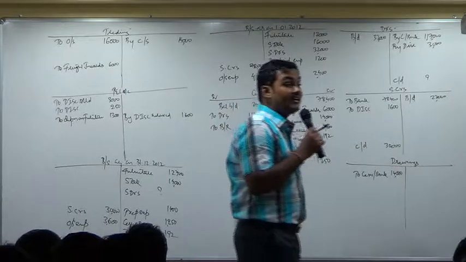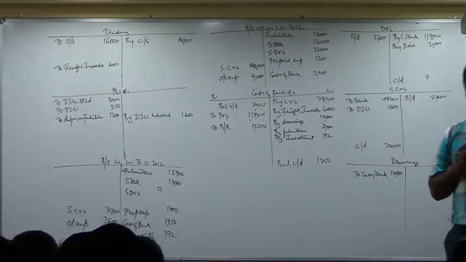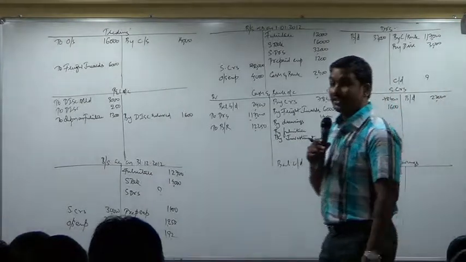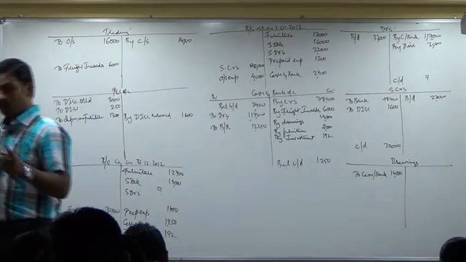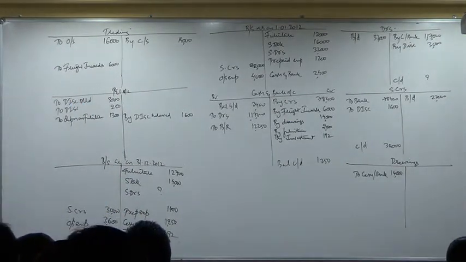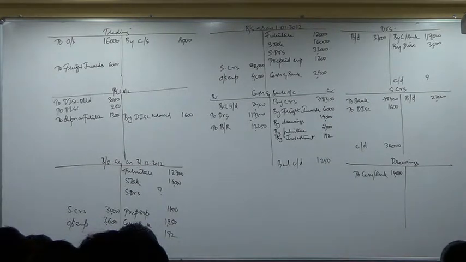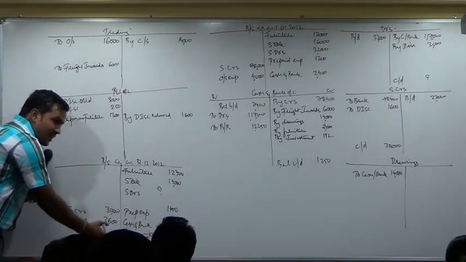What is the entry you pass? Interest receivable account debit to interest account. Calculate 200 into 4% into 6 by 12. Why 6 by 12? Only for 6 months. 4 rupees is the interest amount. Where will you show interest receivable? Balance sheet asset side.